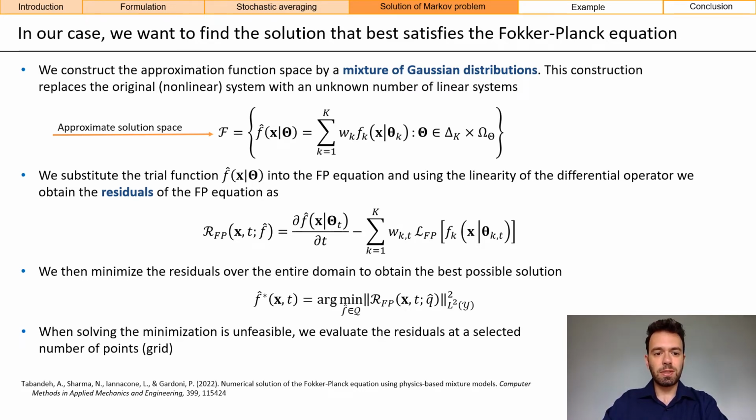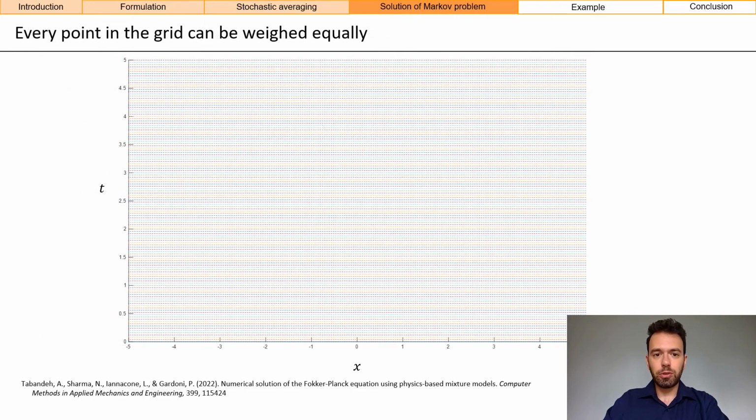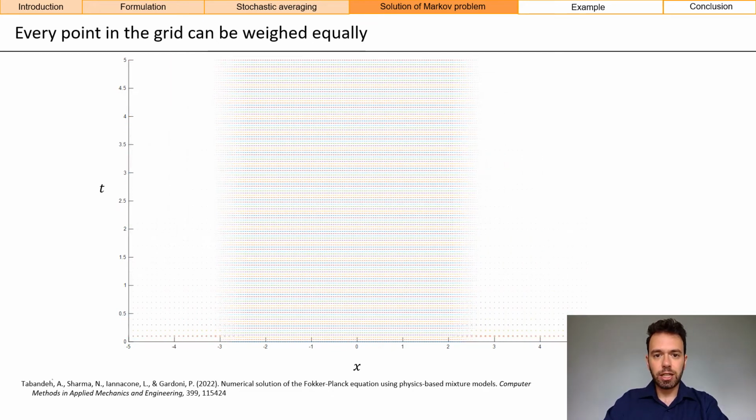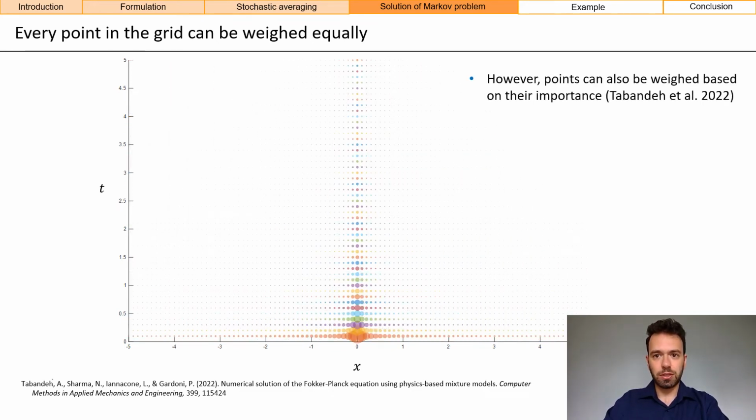When solving these minimization problems via complicated integrals is unfeasible, then we can evaluate the residuals at a selected number of points and minimize the value at those points. We can evaluate the value at a grid, and the points of the grid can be weighed equally or can also be weighed based on their importance, as proposed in Tabande et al. 2022.